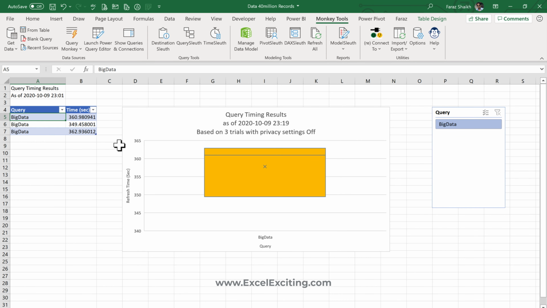Now with this report, I was able to tell you that this took 6 minutes to load this data. So if you have multiple queries, then it will nicely analyze them and show you the query performance, where you can go and fix that performance issue and speed up your query. Now in this one, I have only one query. It has taken the min, max, and then given me the average time, which is coming up over here. And I can have different kinds of queries displayed over here.